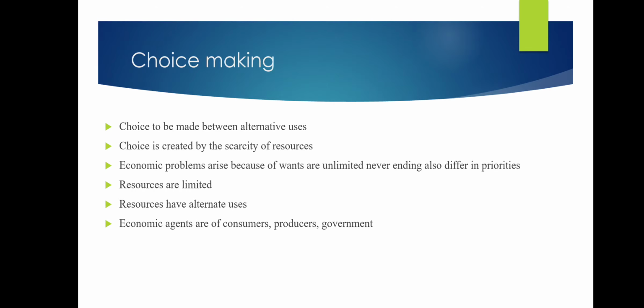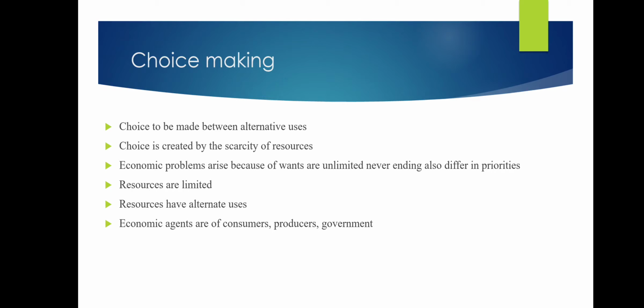So economics is related to scarcity and choice making. Choice has to be made between alternative uses, so we have to select any one. Choice is created by the scarcity of resources. Economic problems arise because wants are unlimited, never ending, and also differ in priorities, while resources are very limited and have alternative uses.